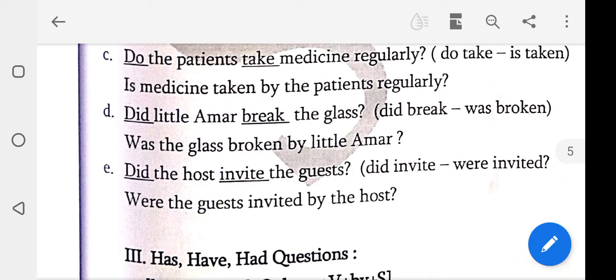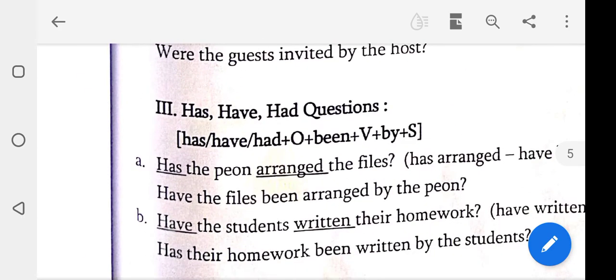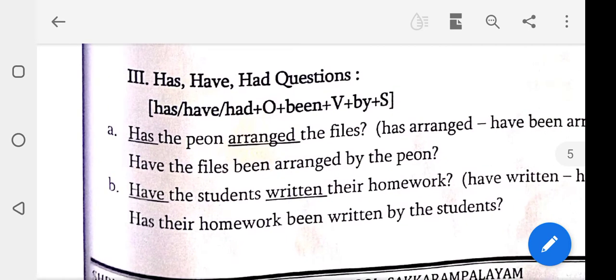Did the host invite the guest? Did invite changes to were invited. Were the guests invited by the host? Students, next one, has, have and had questions. Has, have, had plus object plus been plus verb plus by plus subject. It's a very, very important rule for you.